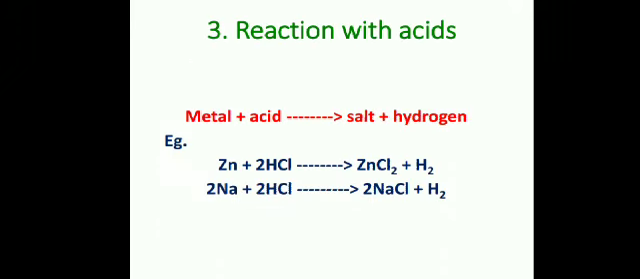Now the next topic is reaction with acids. Metals react with acids to produce salt and hydrogen gas. For example, zinc metal reacted with hydrochloric acid forms zinc chloride and hydrogen gas, and sodium metal also reacted with hydrochloric acid forms sodium chloride and hydrogen gas. Zinc chloride and sodium chloride are the salts.